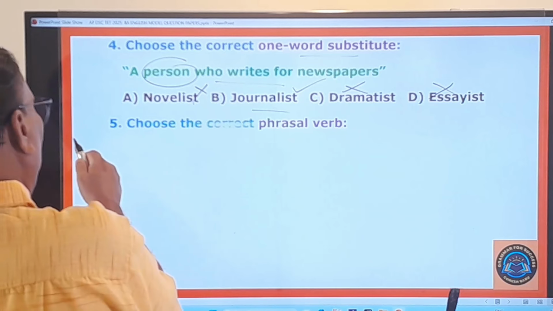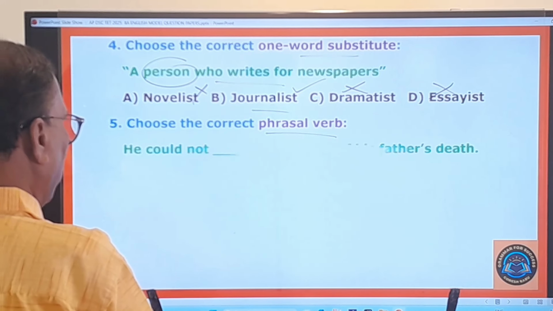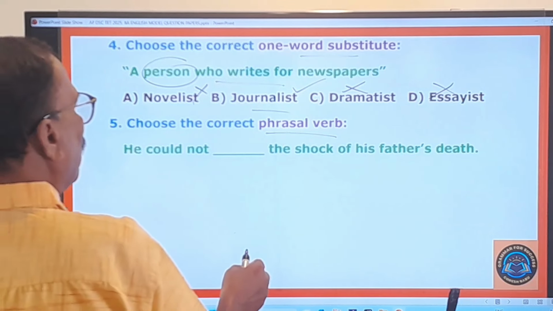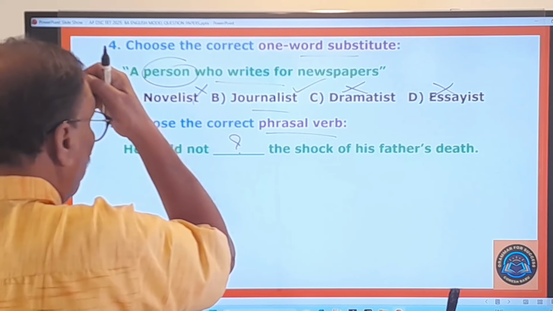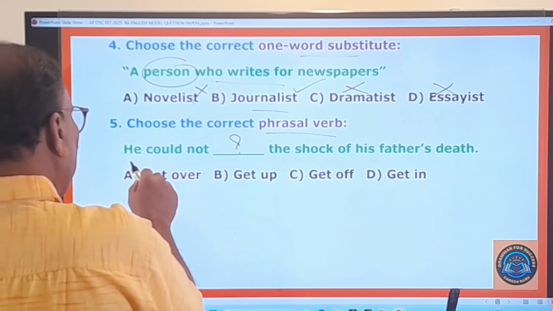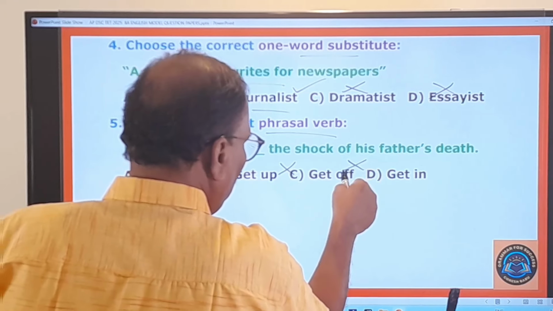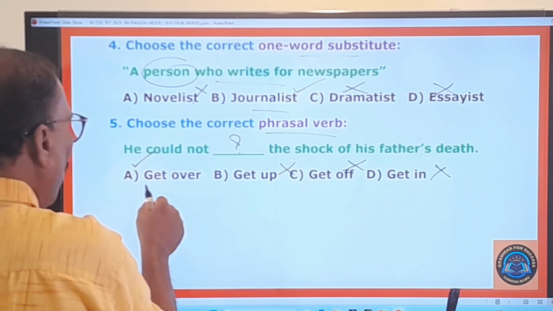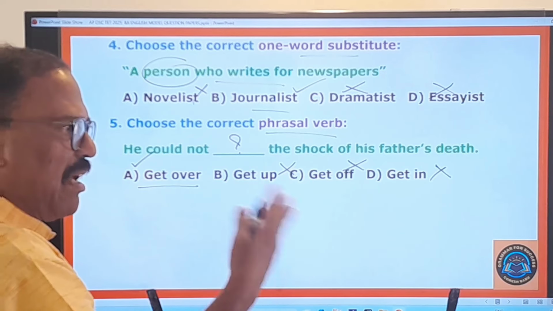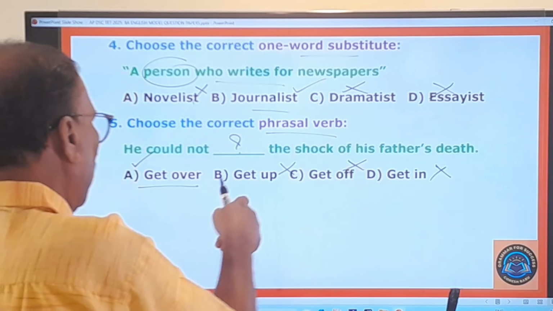And here, the fifth one, choose the correct phrasal verb. So what is the sentence given here? You pay attention. He could not dash the shock of his father's death. So he could not dash. What phrasal verb should be used in that blank? And then what are the options given? Get over. The very first one is the right option. Get up is not the right one. Get off is not the right one. Get in is not the right one. Get over means to recover from some shock, some illness, from some kind of loss, recovering from some kind of unpleasant situation is called get over.